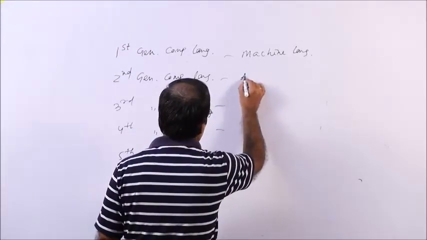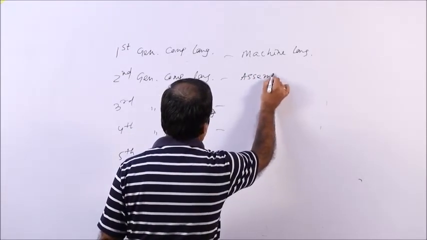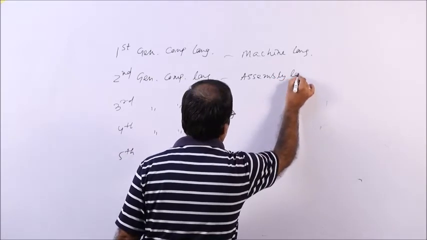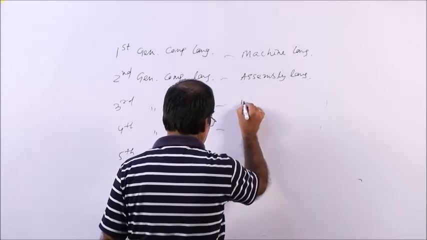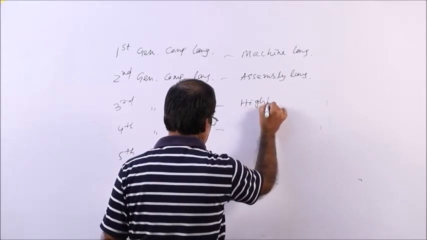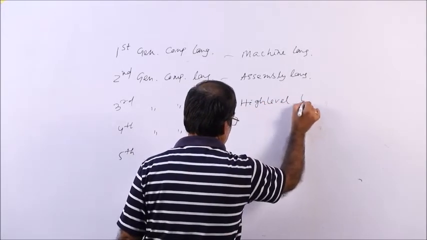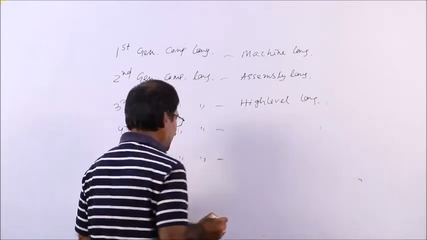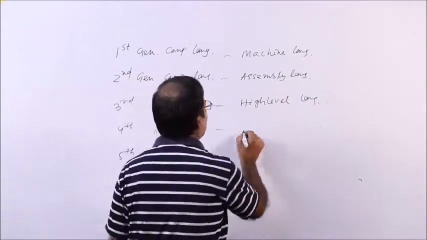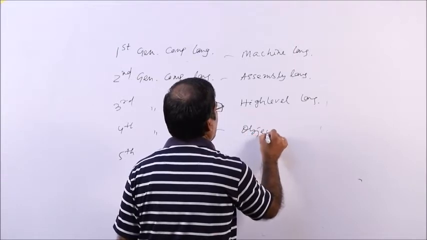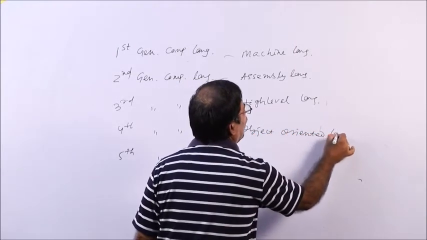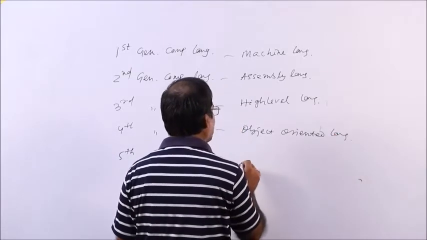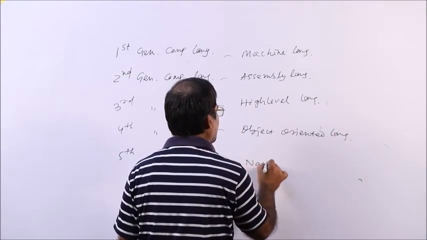The second generation of computer language is assembly. The third generation is your high level language. The fourth generation is basically your object oriented language, and the fifth generation is your natural language.